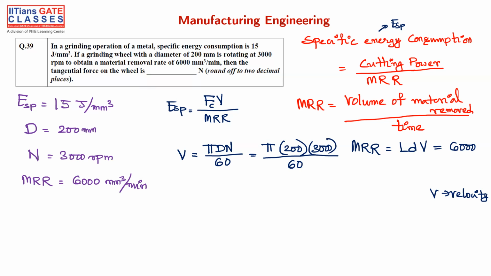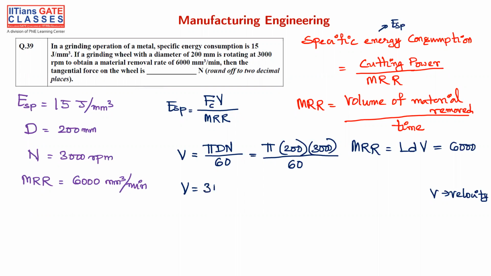So now we have to convert these units. Let's focus on units because there is some confusion here. If you calculate the value of V, that is pi into 200 into 3000 divided by 60, you'll get approximately 31.41.